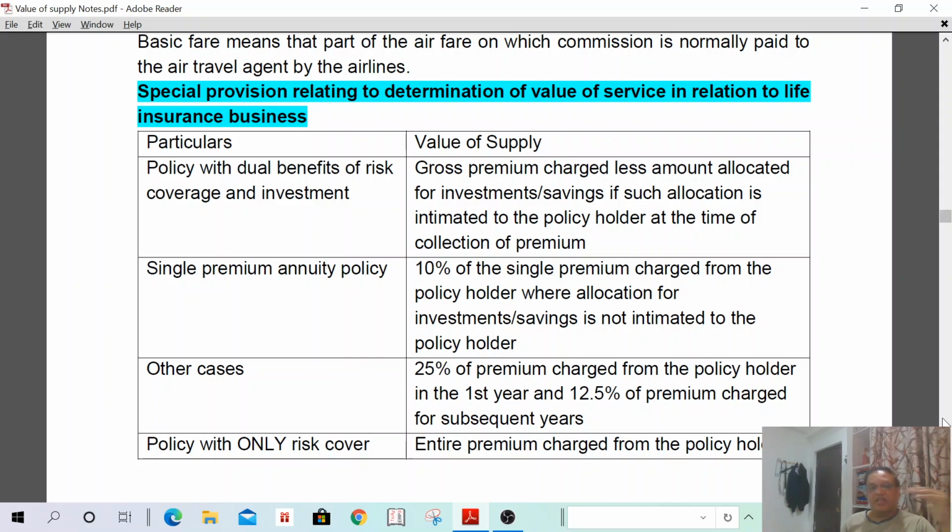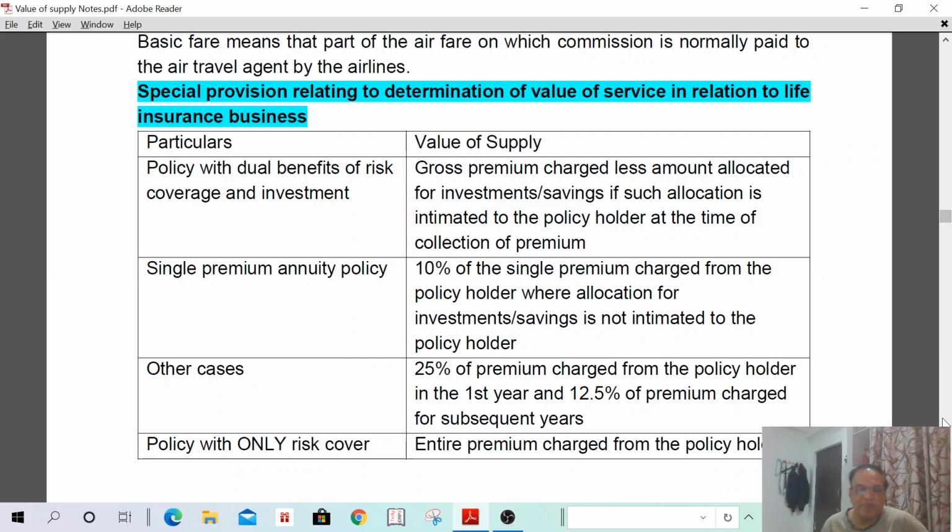That means any amount allocated for investment is not liable to tax. Any amount allocated for risk is the value of supply. If my total amount is risk, then 100% I have to take as value of supply. If my total amount relates to investment, I need not pay any tax. That means gross amount charged minus amount allocated for the investment. If my policy covers both risk and investment, investment is not liable to tax. Therefore, gross amount charged minus amount allocated for investment is the risk, so on risk only the value of supply shall be applicable.